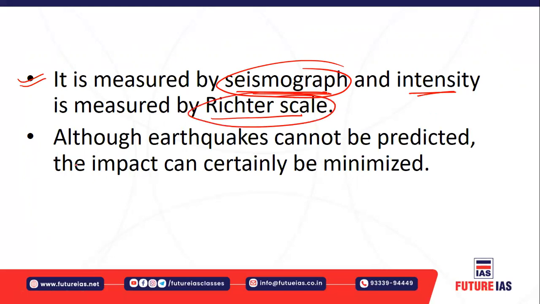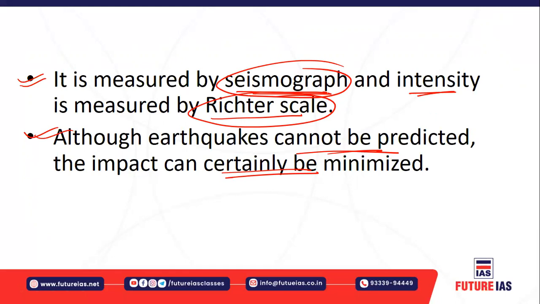Okay. And earthquakes cannot be predicted, you cannot accurately predict them, but we can certainly minimize the impact which is caused by the earthquakes. So that minimization of impact will be done through certain techniques, right?